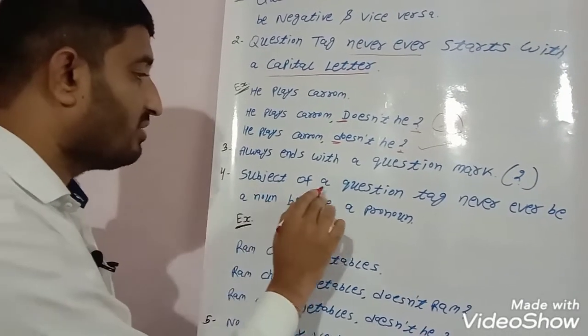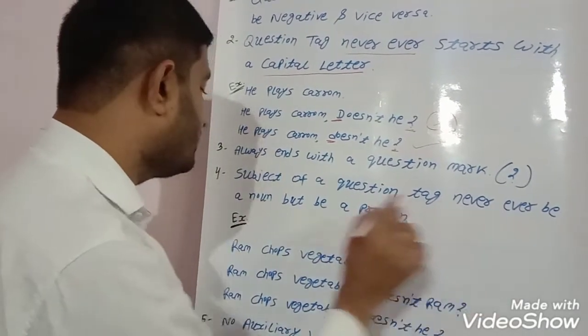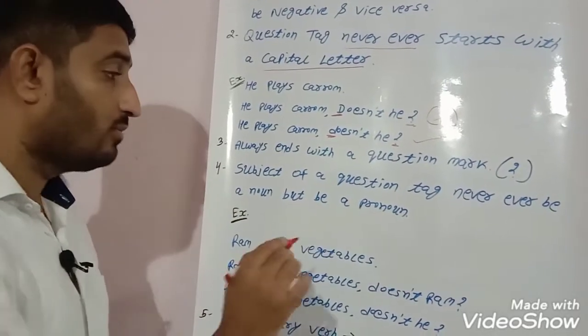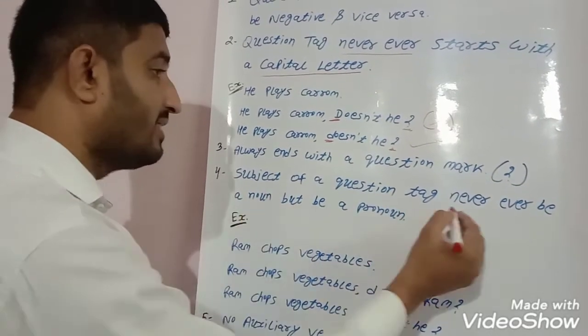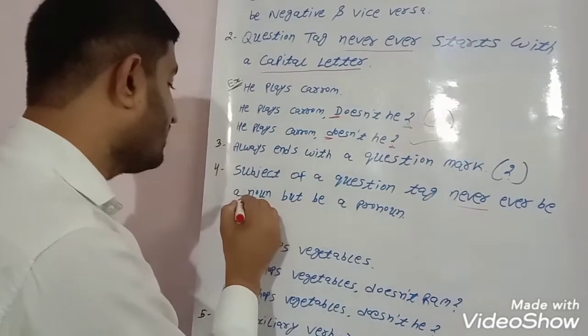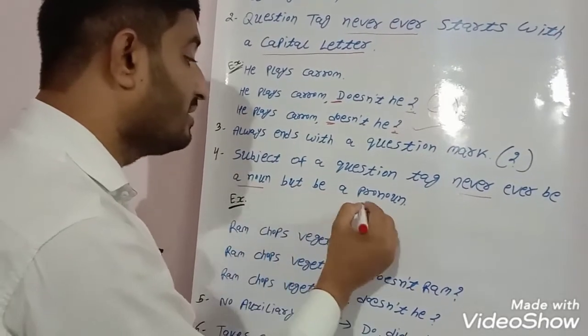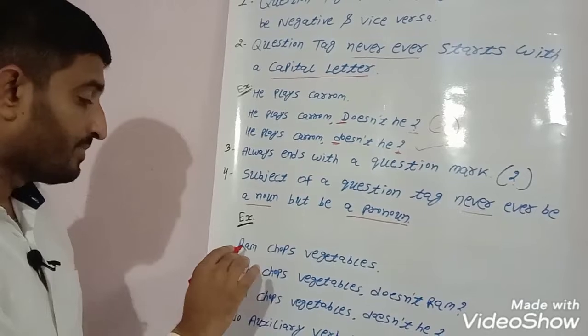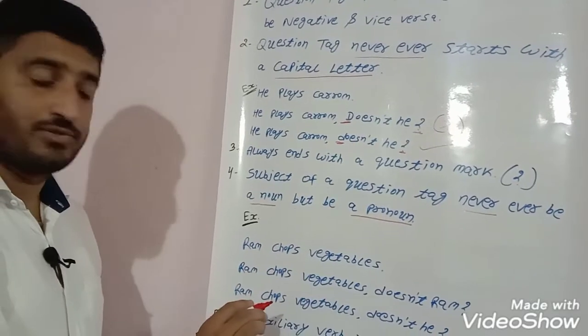Next, the subject of a question tag is never a noun but a pronoun. We have to remember this point. Let's see the example. Ram chops vegetables.